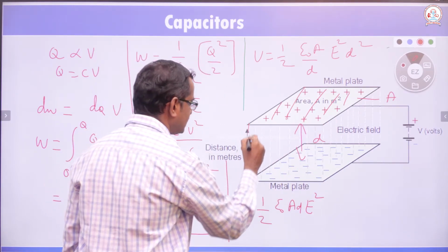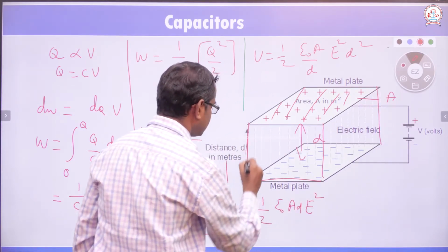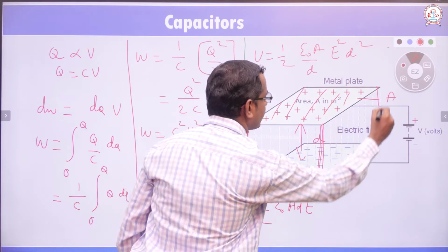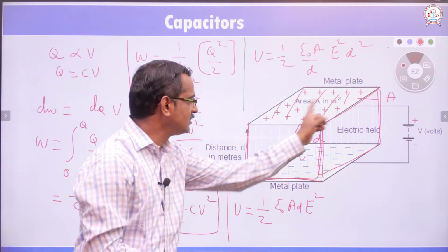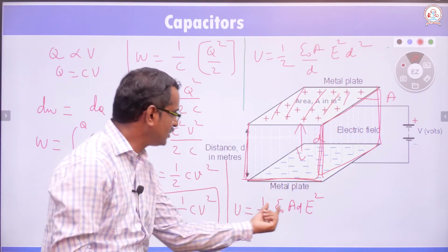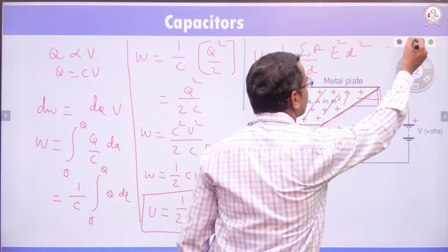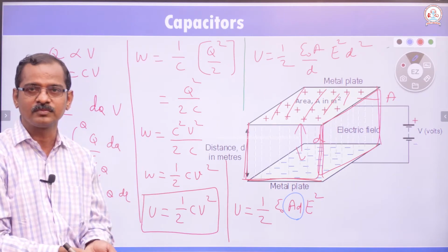So if you are considering this as a cuboid, then total volume will be length into breadth into height. For a cuboid, total volume is length into breadth into height. So A into D will give us the total volume.